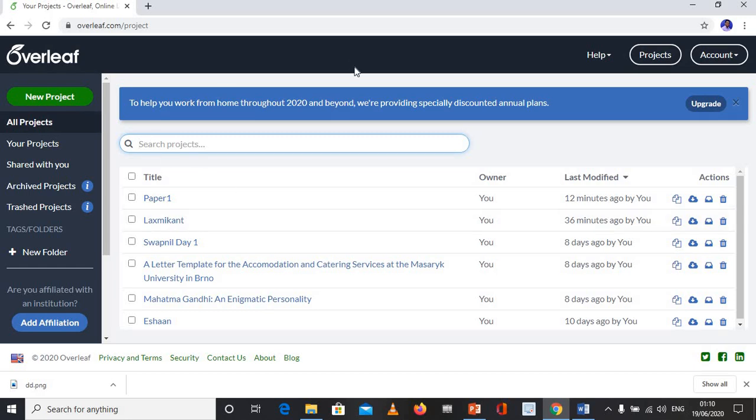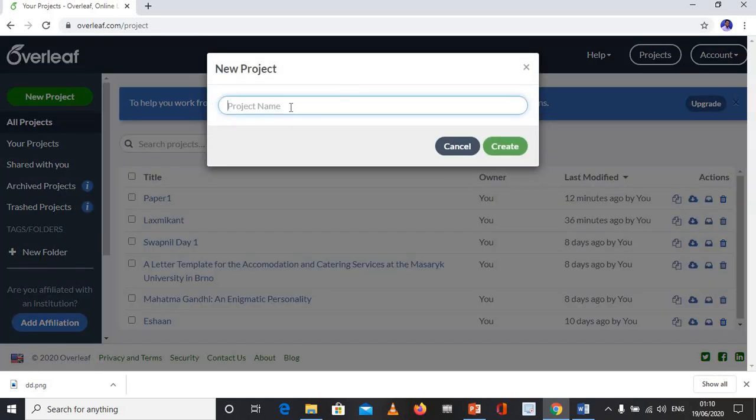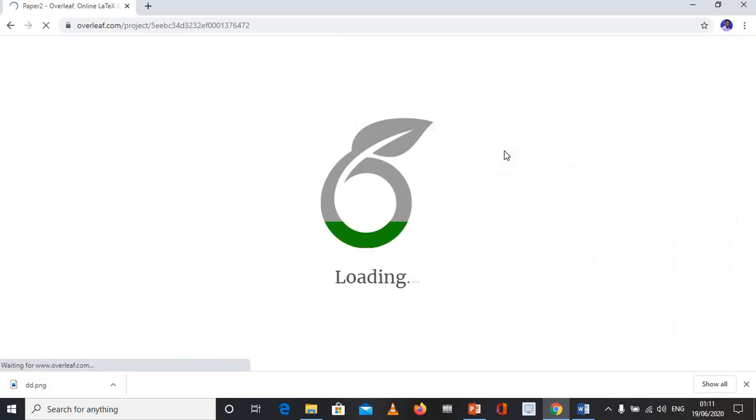So you can see the page where you will have various options. The first one you can see in green color says New Project. Suppose I am going to create a new project in Overleaf, I can click and select Blank Project. Let me create a blank project, for example Paper 2. This is the title of my new project, and I have created a project.